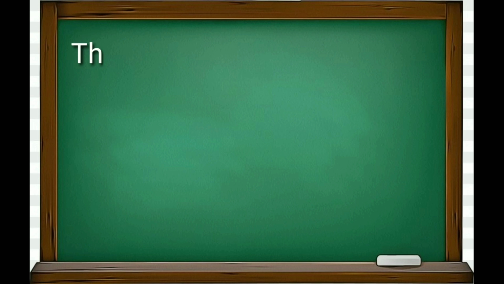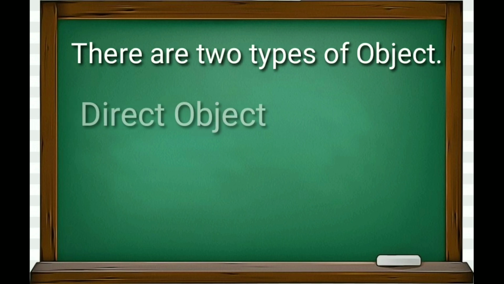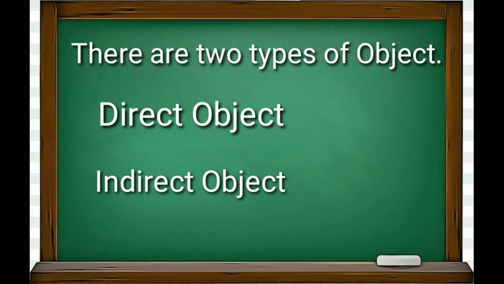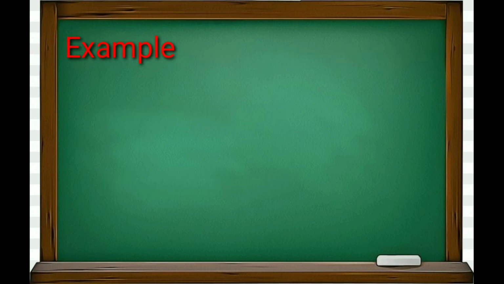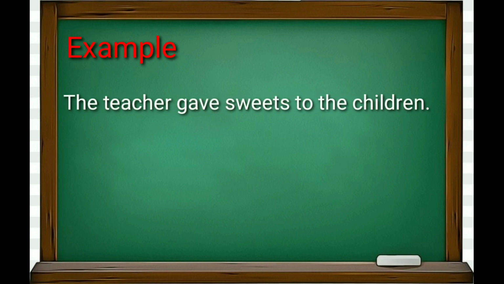Our next topic is object. Object is of two types: direct object and indirect object. Let's take an example. The teacher gave sweets to the children.